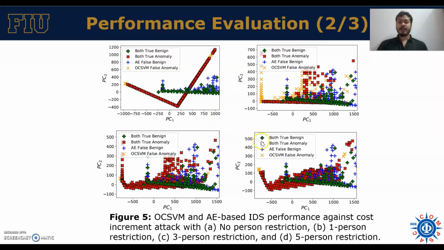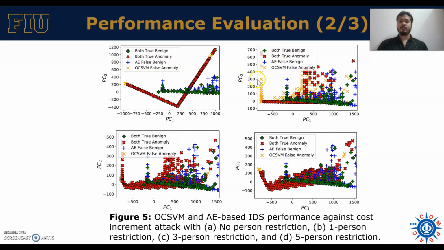In the case of 5 and 3% perturbations, the number of false benign and false anomalies is exceptionally low, but in the case of 1% perturbation, it is very hard to figure out the alteration.